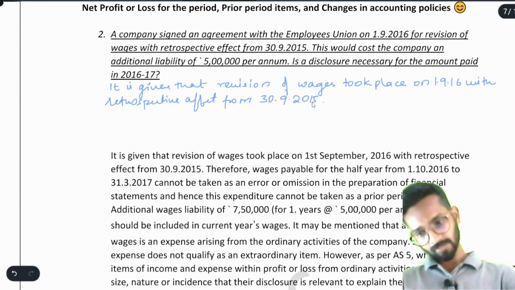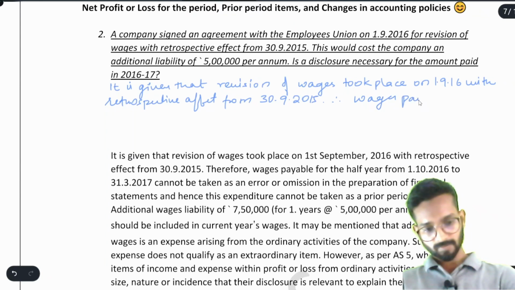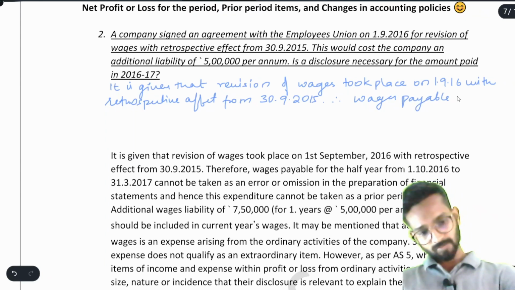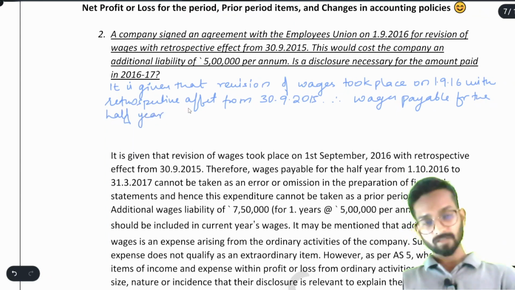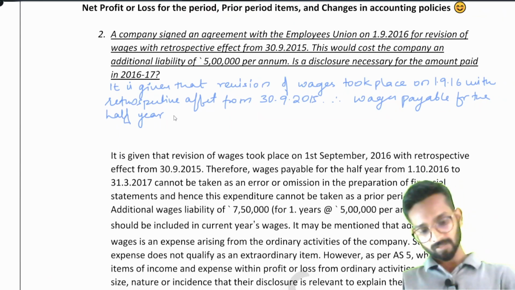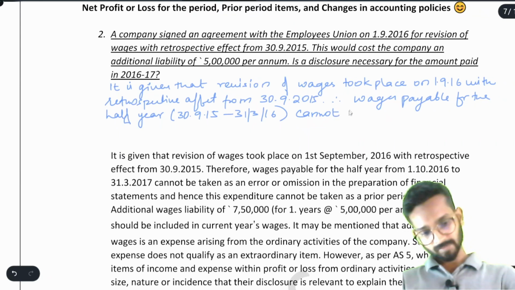Okay. Therefore, wages payable for the half year, which half year? The half year of the previous year, 30th September 2015 to 31st March 2016. That particular half year cannot be taken as error or omission.